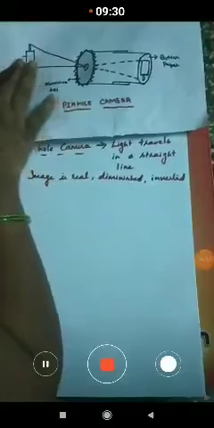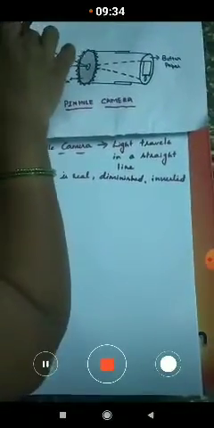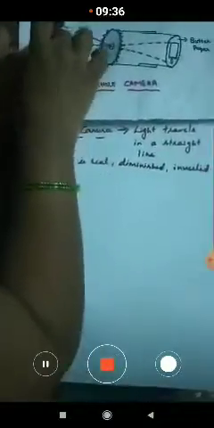Whatever the object we keep, the rays of the light from the top and from the bottom intersect at the hole and they just pass through the camera, and on the other side of the camera you can observe the image is formed, and the image formed is inverted. Here you can observe the image formed is inverted, it is diminished and it is real, children.